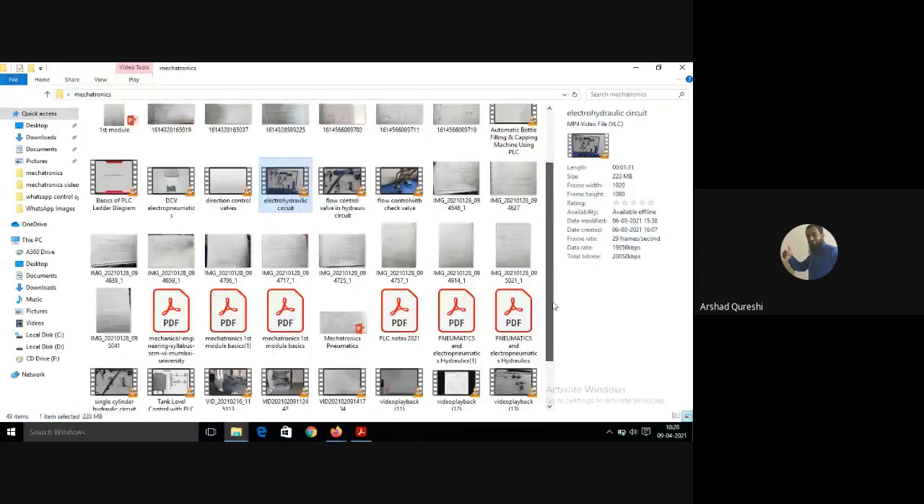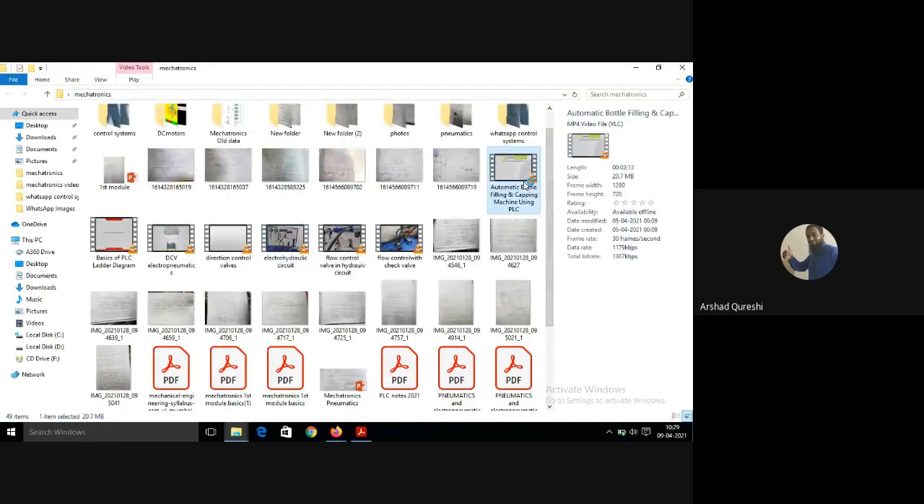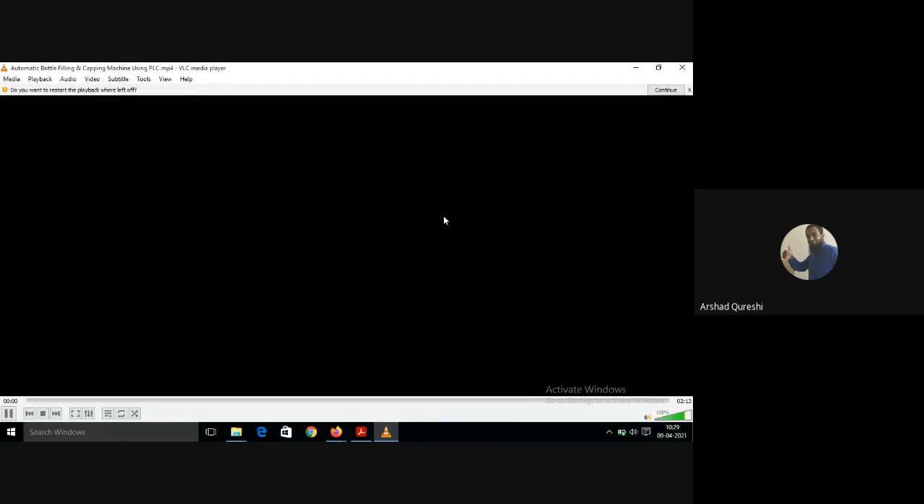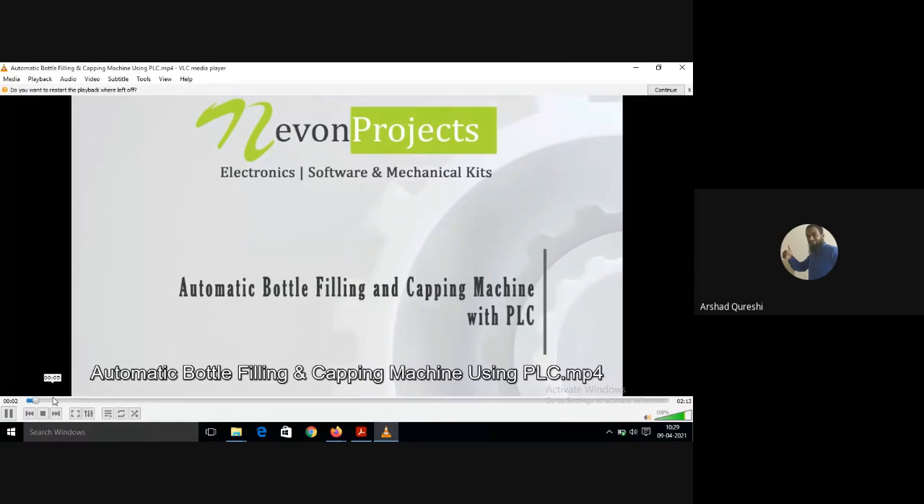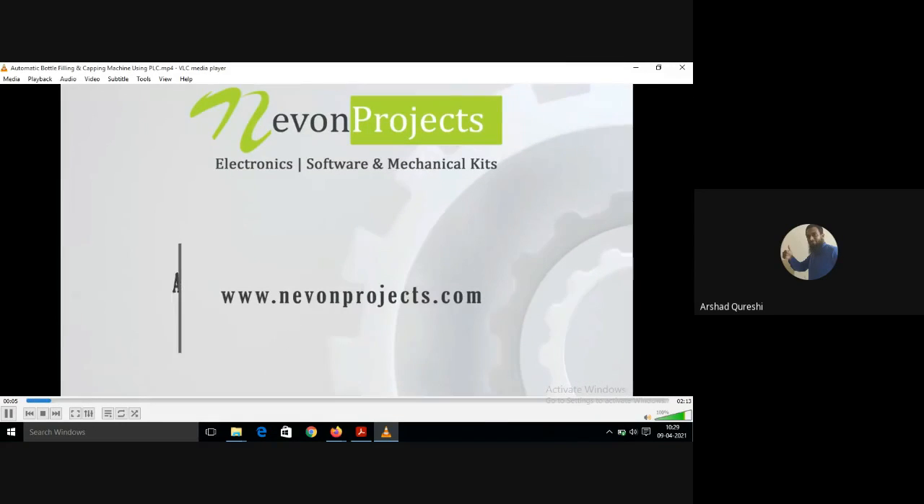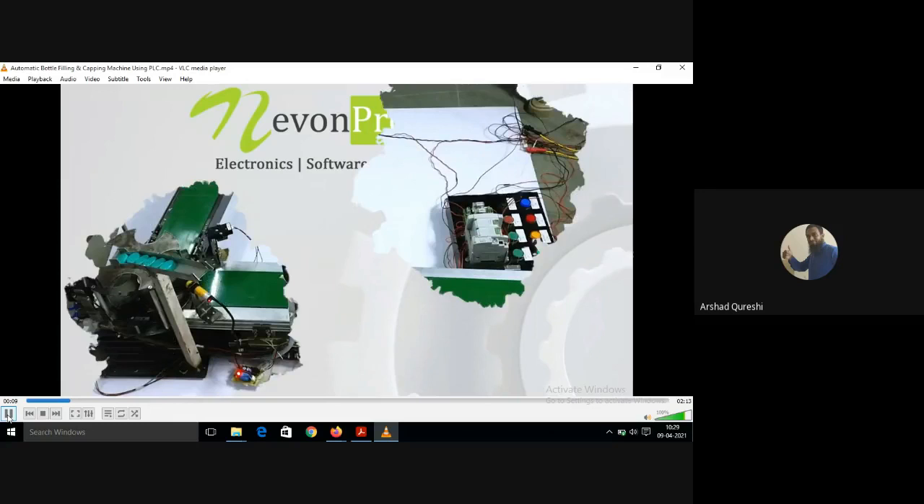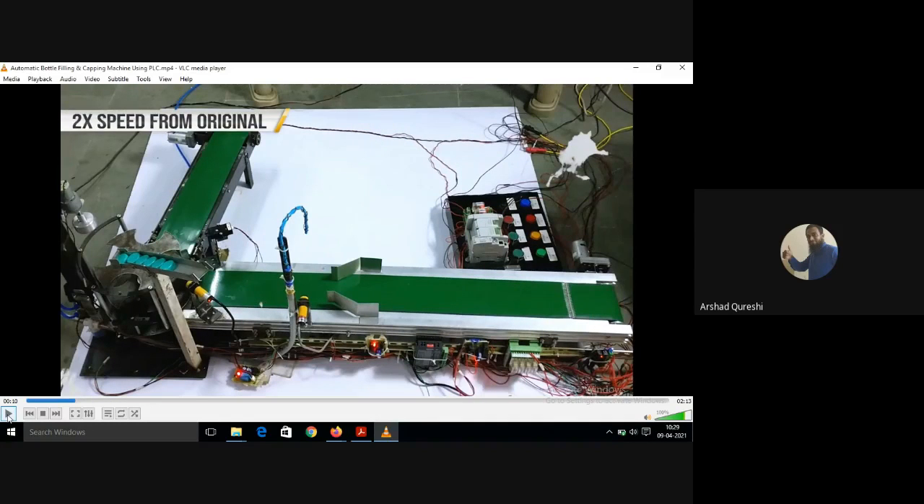So we will just see another application of PLC. This was a project made by some students: automatic bottle filling and capping. So you can think of making this type of setup for your final year projects also.